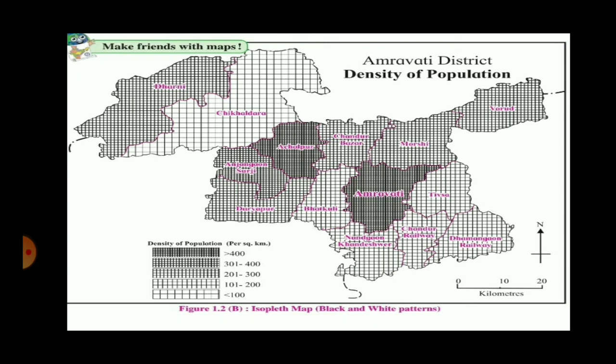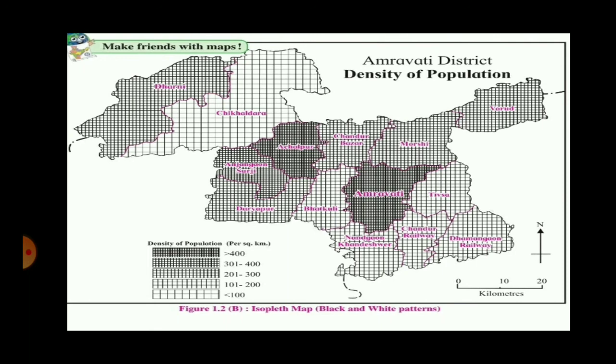Name the taluka having population density less than 300 persons per square kilometer. Now students, less than 300 means it can be between 200 to 300, between 100 to 200, and less than 100, all of which are less than 300.